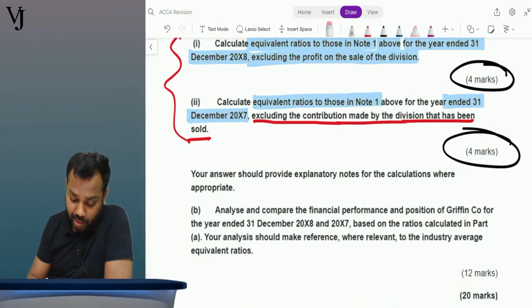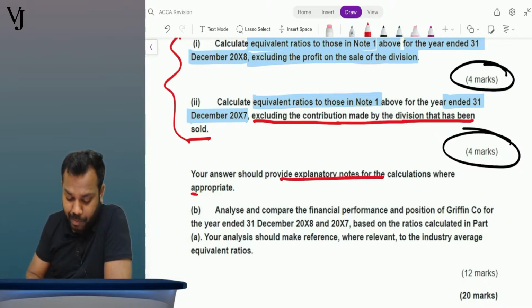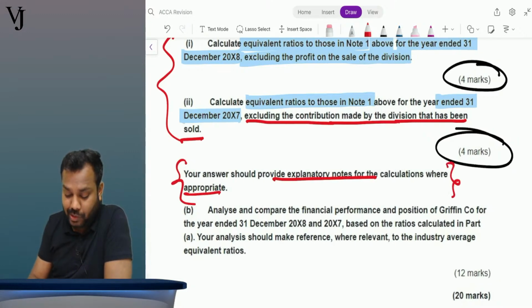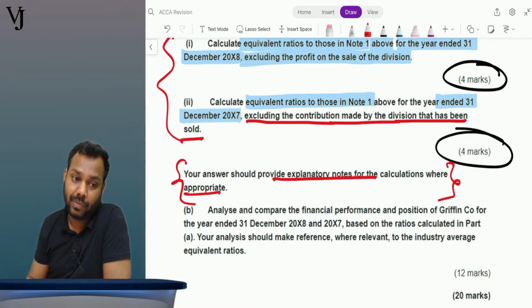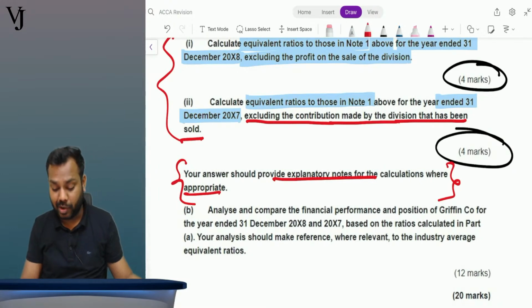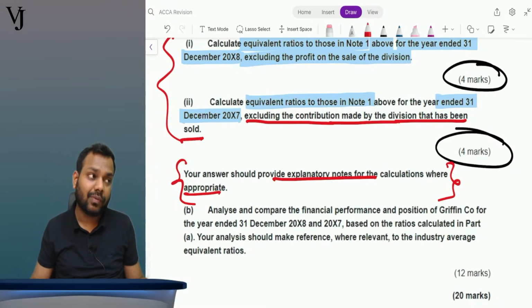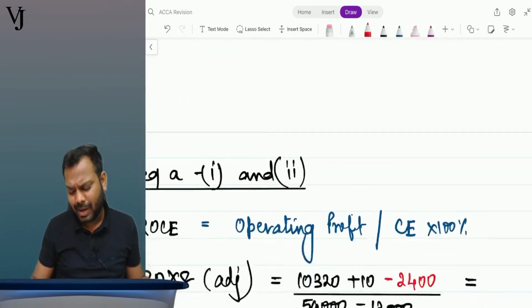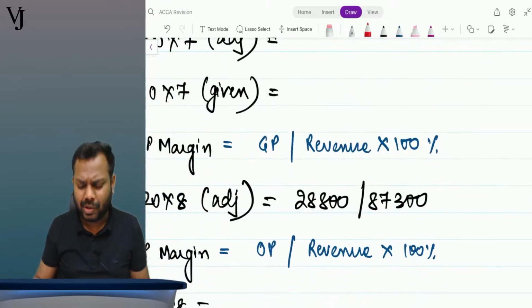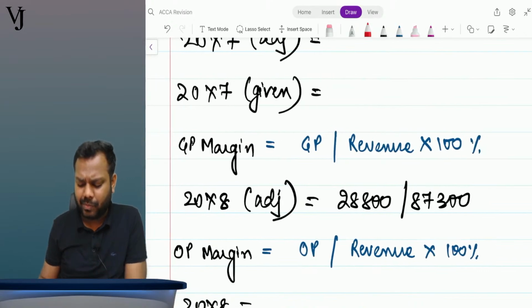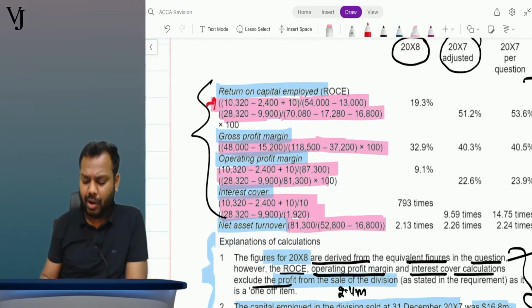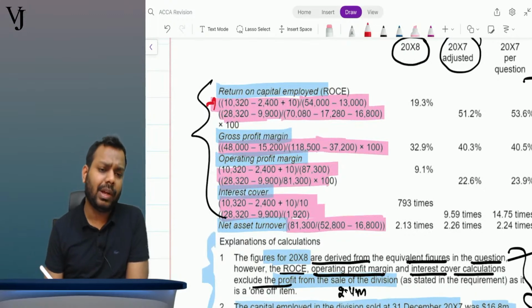Nishan, very good. Your answer should provide explanatory notes for the calculations where appropriate. Yes, it is. Since the question is asking for the explanations, then yes, it is required. Thanks, Nishan, for highlighting the same. But is it required for all the calculations? No. Wherever you think you have done something additional, like profit or capital employed, wherever you think it is required, that's all, nothing else.